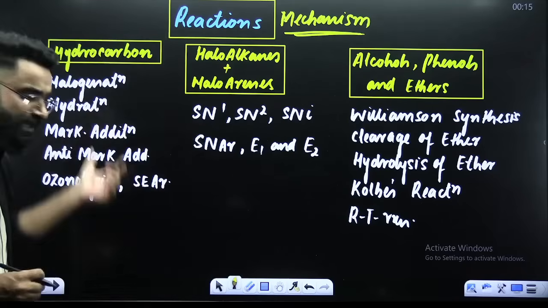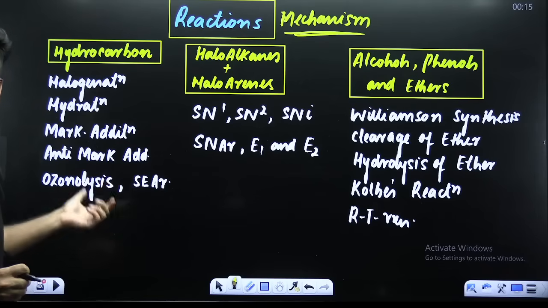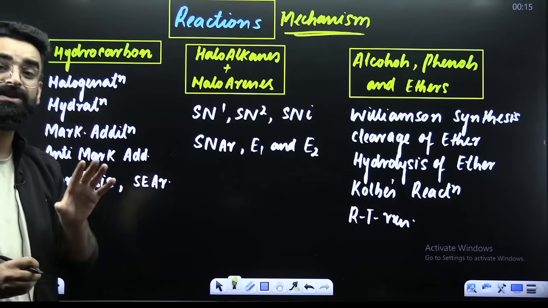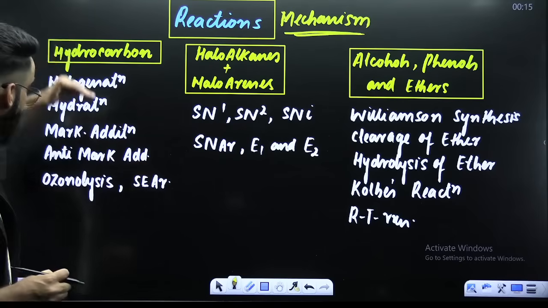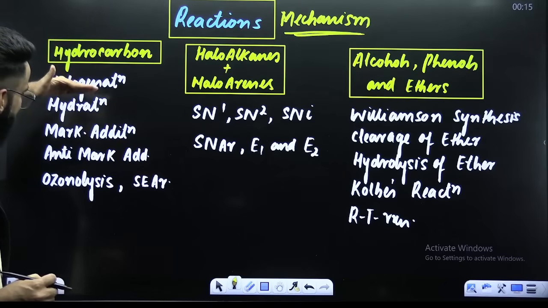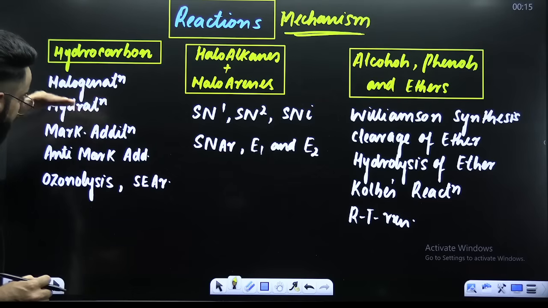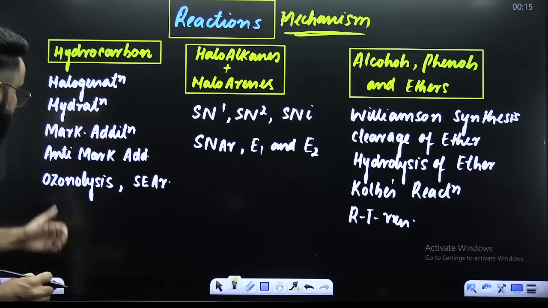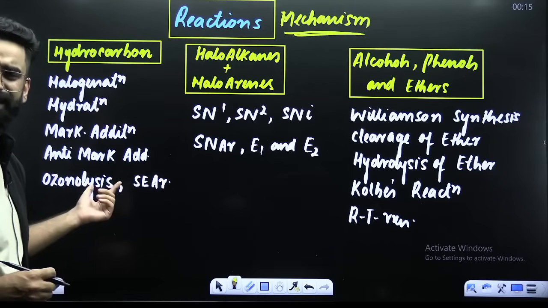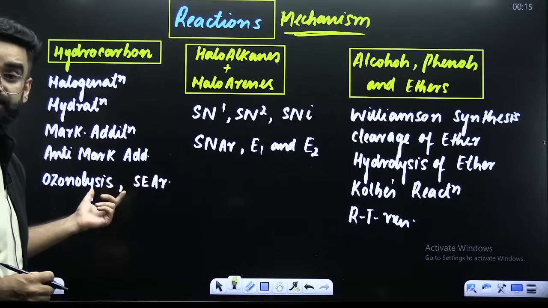Over here, chapter-wise, I have mentioned which reactions are the ones for which the mechanisms are important. For example, in hydrocarbons: halogenation, hydration, Markovnikov addition, anti-Markovnikov addition, ozonolysis. These are the reactions for which you have to remember the mechanism.